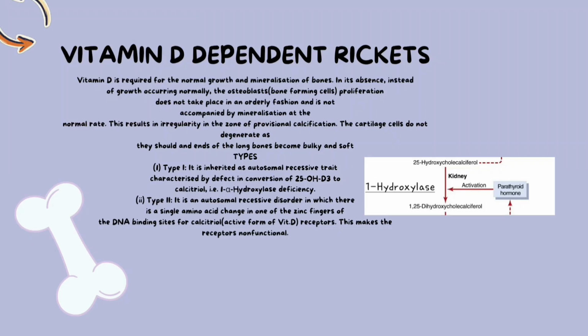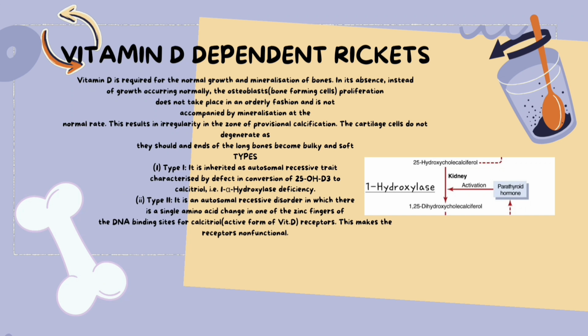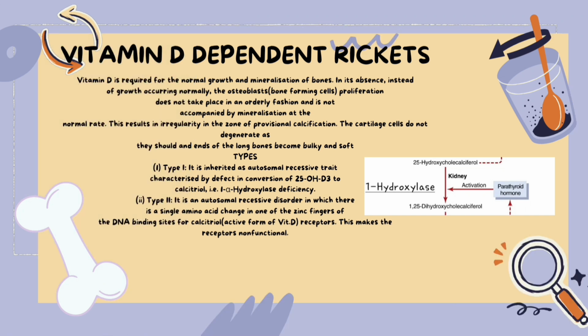Vitamin D is required for the normal growth and mineralization of bones. In its absence, instead of growth occurring normally, the osteoblasts' proliferation does not take place in an orderly fashion and is not accompanied by mineralization at the normal rate. This results in irregularity in the zone of calcification. The cartilage cells do not degenerate as they should, and the ends of the long bones become bulky and soft.